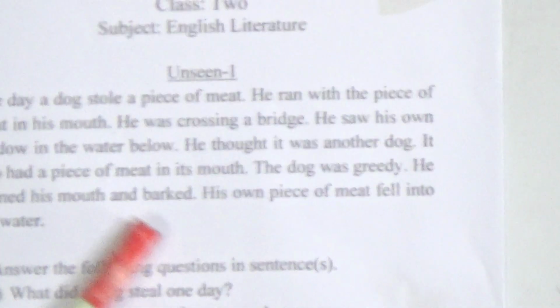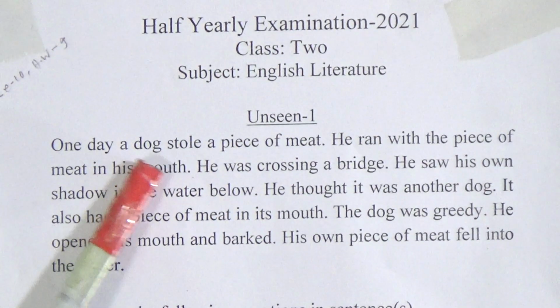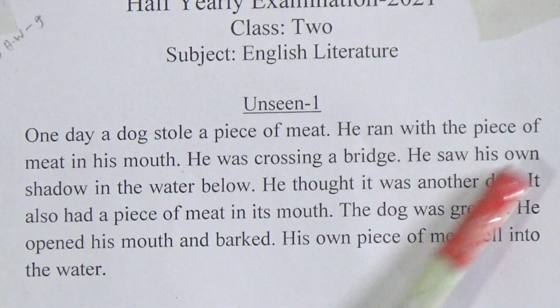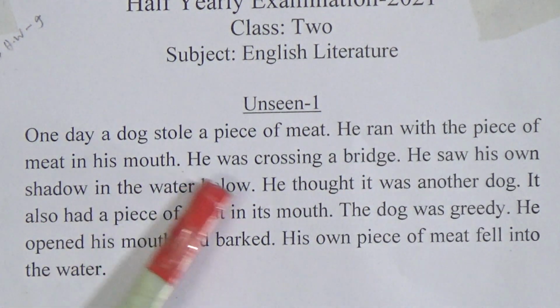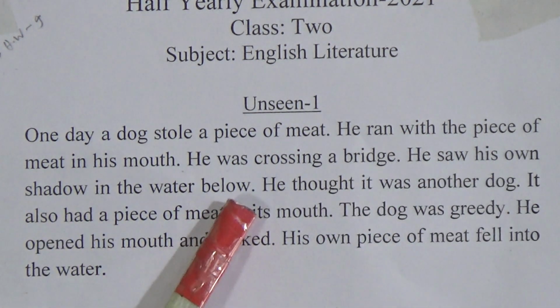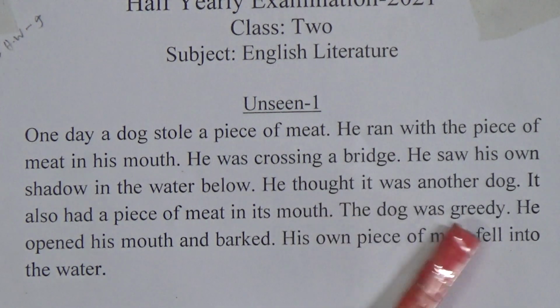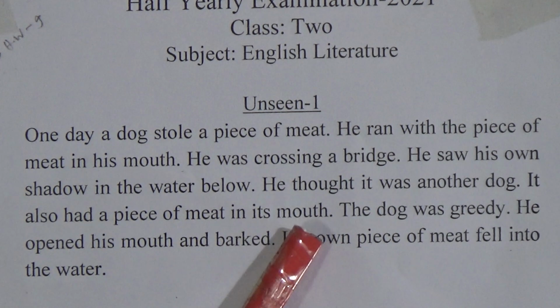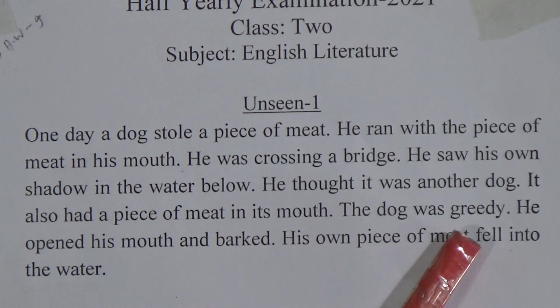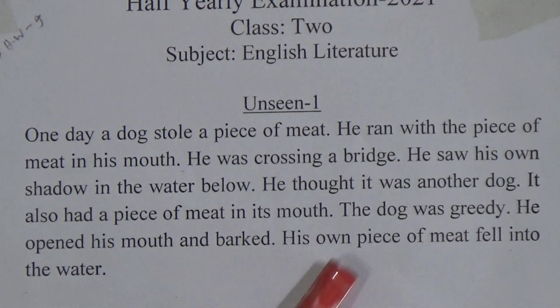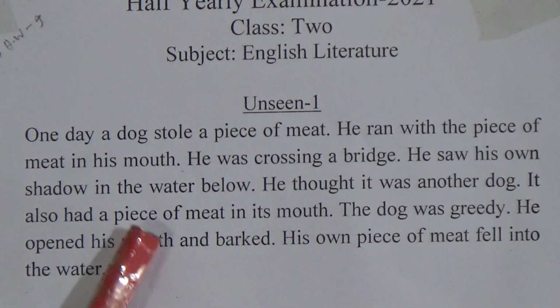At first we will read the Unseen Comprehension. Look, there is a little passage. One day a dog stole a piece of meat. Very common story. He ran with the piece of meat in his mouth. He was crossing a bridge. He saw his own shadow in the water below. He thought it was another dog. It also had a piece of meat in its mouth. The dog was greedy. He opened his mouth and barked. His own piece of meat fell into the water.